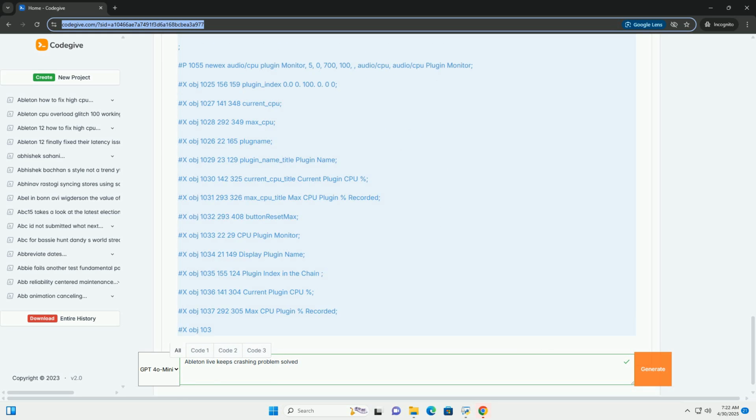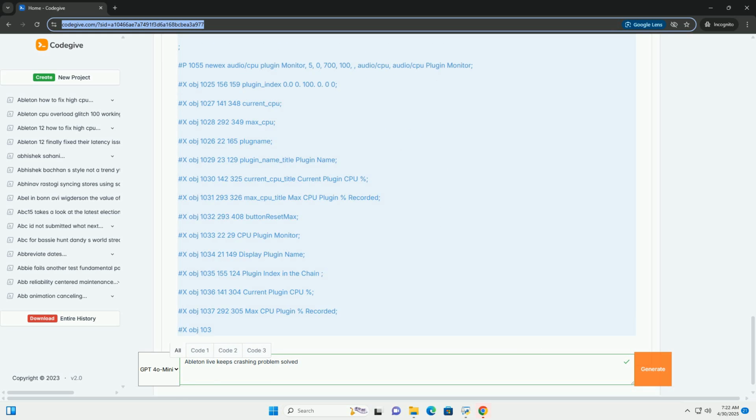C++ code for the audio/CPU plugin monitor custom C++ class in Max for Live. Steps to use the Max for Live device. 1. Create a new Max for Live device on an audio track in Ableton Live. 2. Add the C++ to your project. Instructions on how to create an external C++ file are in the Cycling '74 Max documentation.